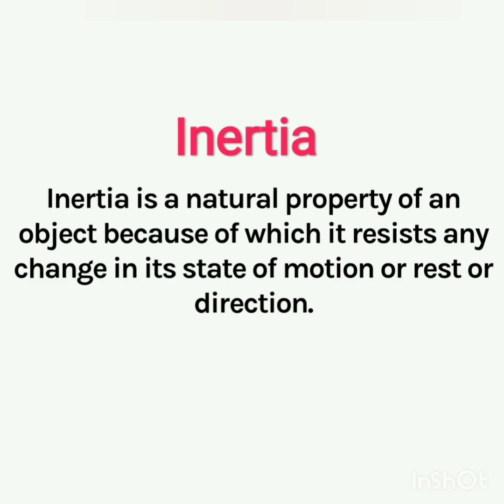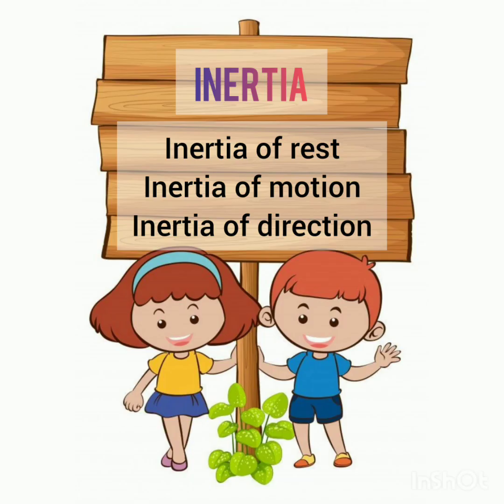Students, based on our three examples which I have explained, we can say that inertia is of three types. Inertia of rest, in which an object wants to be in the state of rest. Inertia of motion, in which an object wants to remain in the state of uniform motion. And the third one is the inertia of direction, in which a body wants to move in a straight direction unless and until an external force is applied on it to change its state of rest, motion or direction.